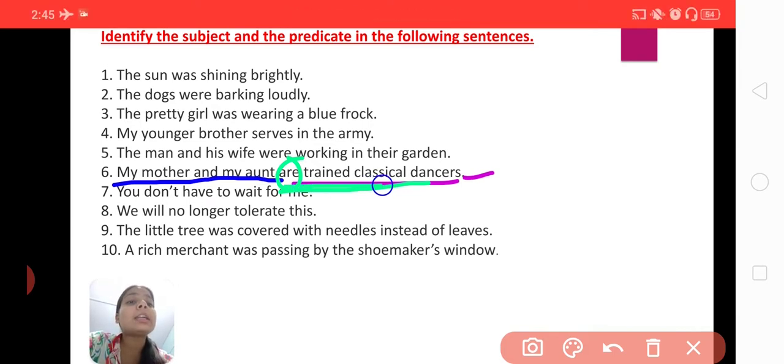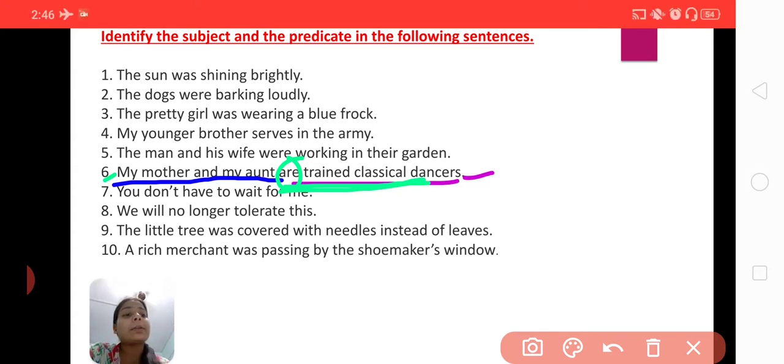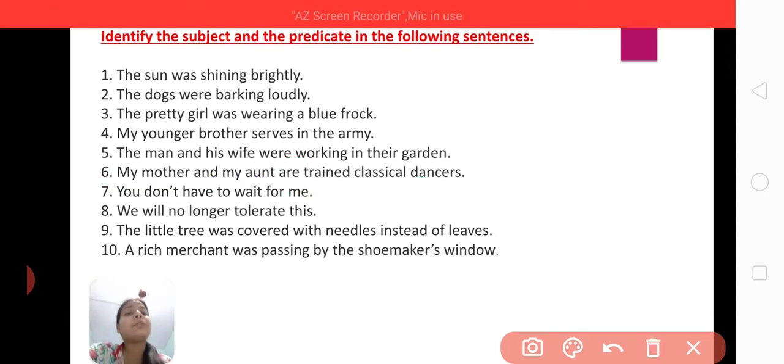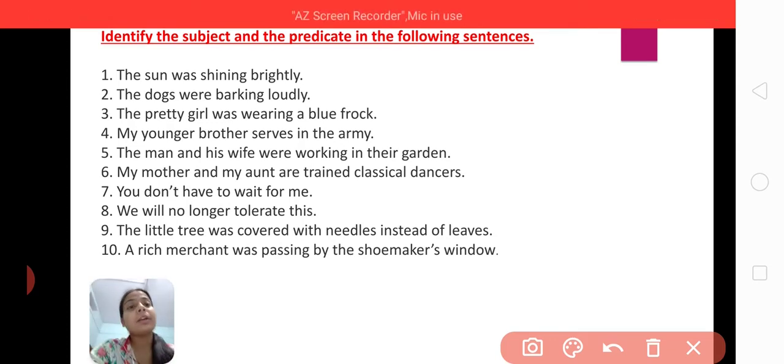This part is telling you something about someone. So who is that someone? My mother and my aunt, it is the subject, whereas are trained classical dancers is the predicate. Okay, so this is how you have to identify which part of a sentence is the subject and which part of a sentence is the predicate.